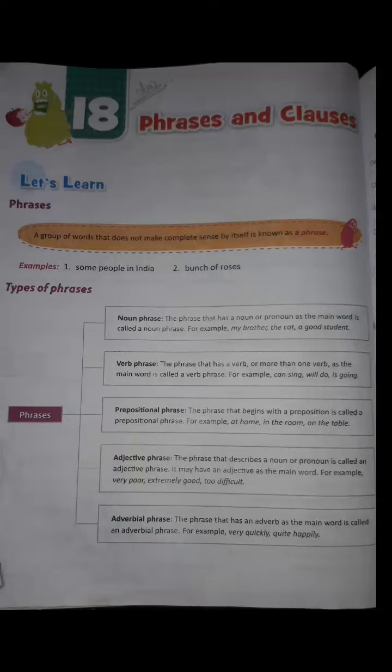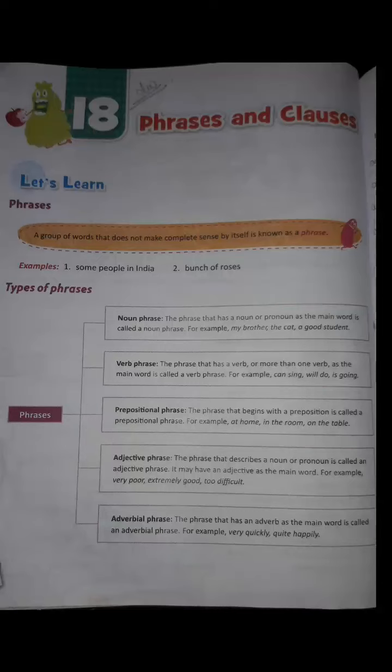So I just repeat again. Noun phrase. The phrase that has a noun or pronoun as the main word is called a noun phrase. For example, my brother, the cat, a good student. Or you can say some more examples like Akbar was a great king, the rose smells sweet, the sun shines bright, etc.